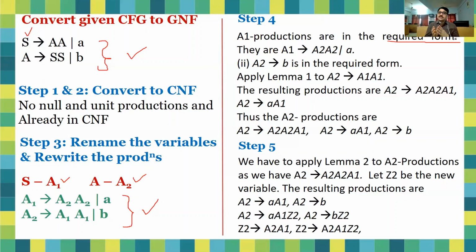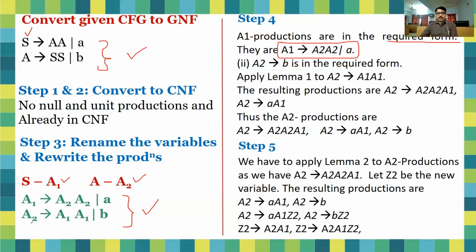When A2 is completely converted into GNF, then we will convert A1, right? So A1 productions are this one and these productions are in Greibach normal form or the required form.